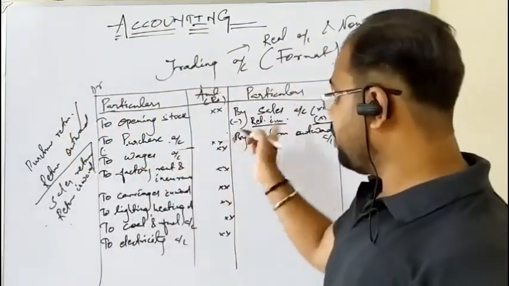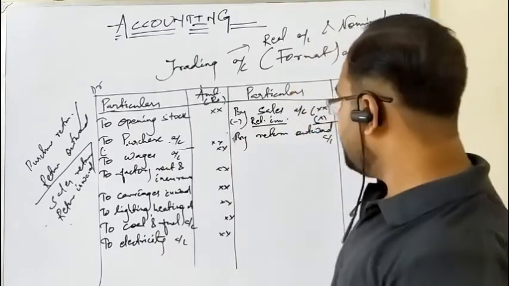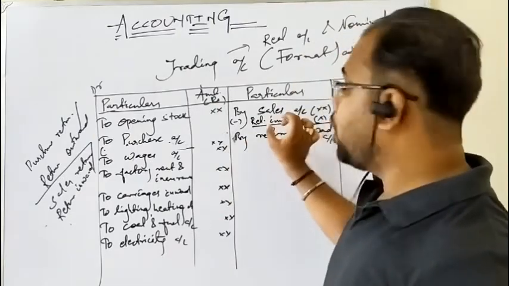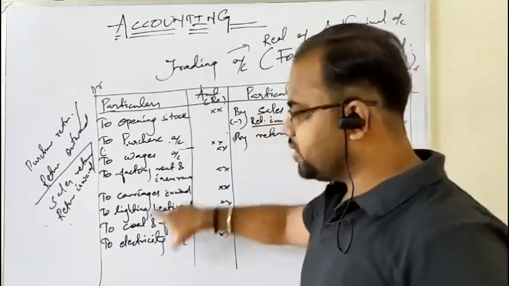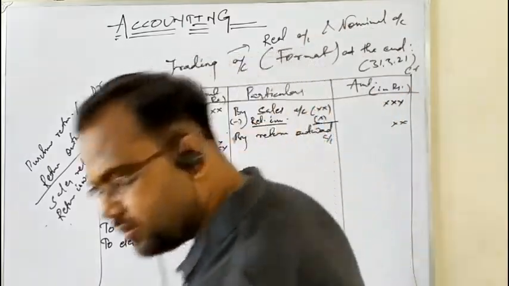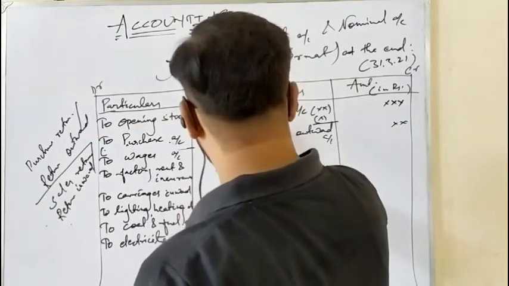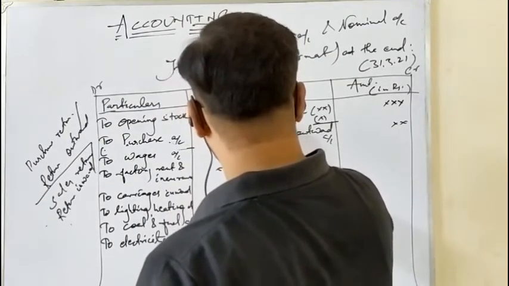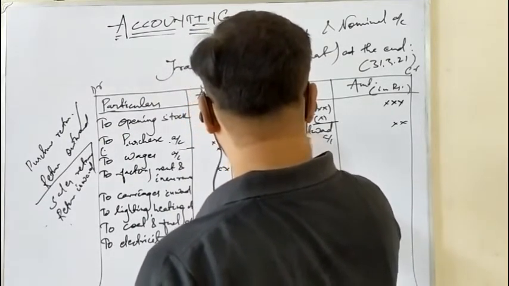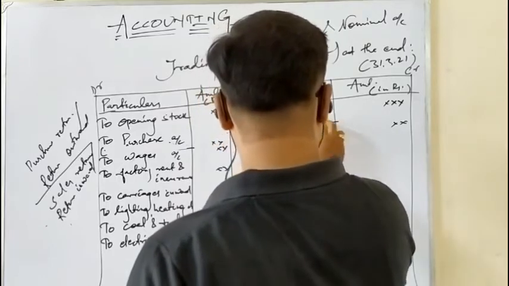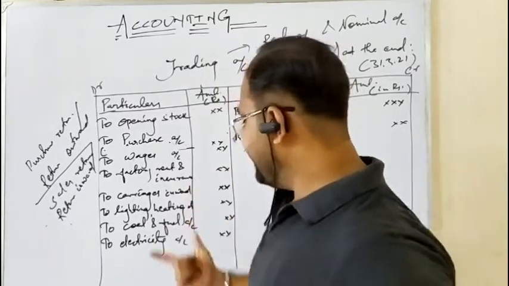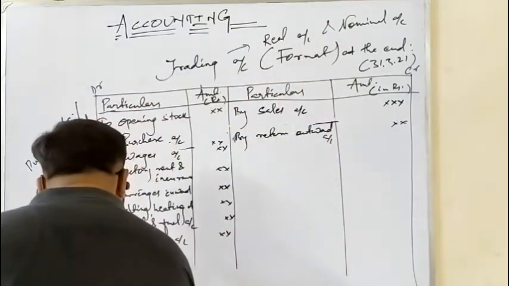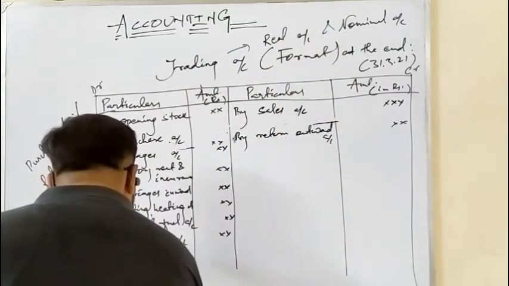But if the same problem happens with the sales also, if you have not left any space or you forgot to post the return inward, then you can do the posting on the opposite side. As I told, since it is deducted, according to the logic of ledger accounts, it can be taken to the opposite side. So I can write return inward on the debit side of the trading account.